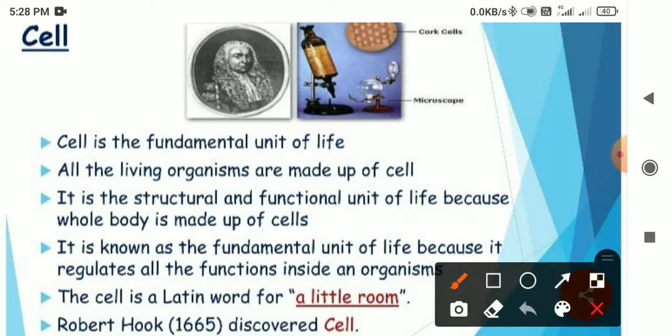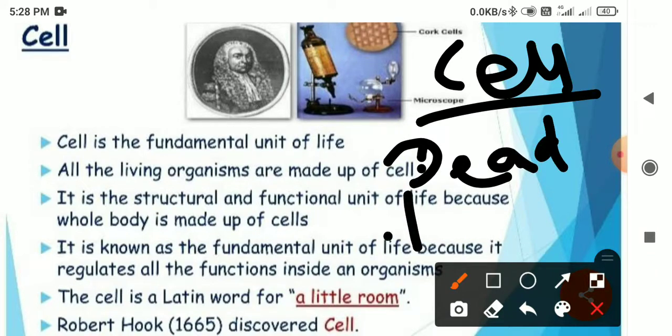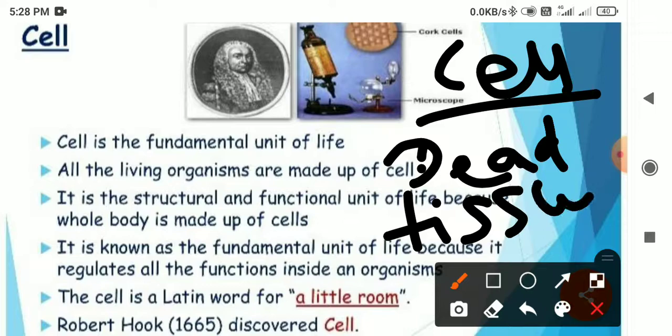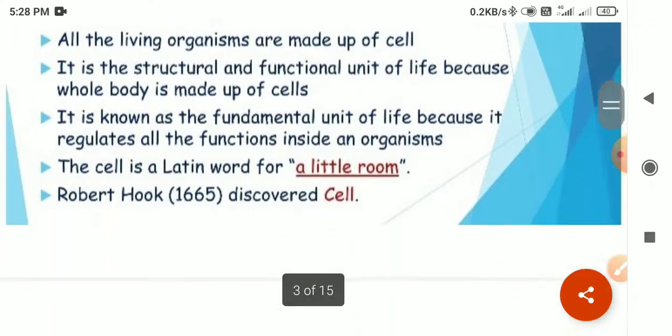But there was a main point in Robert Hooke's discovery: he experimented on dead tissue. Whatever honeycomb-like compartments he discovered, which he called cells, were in dead tissue.